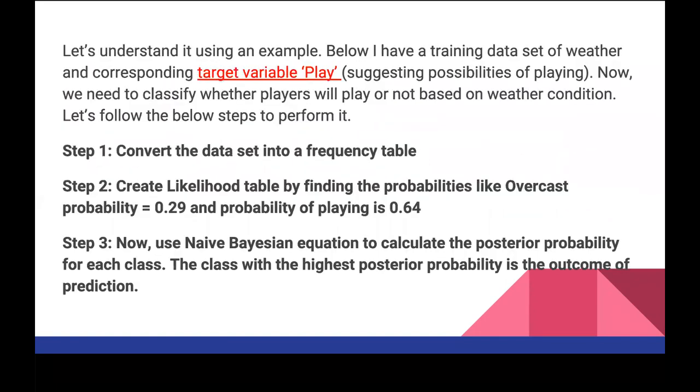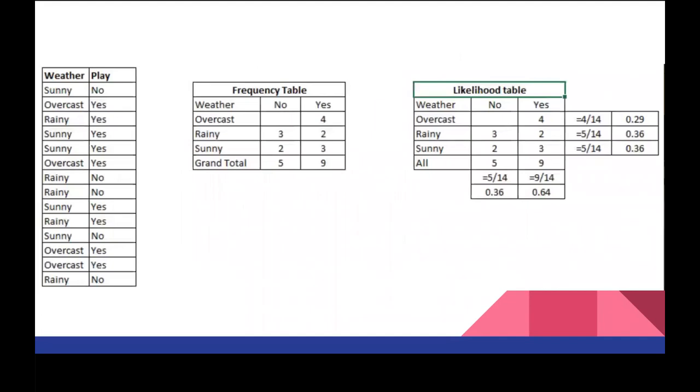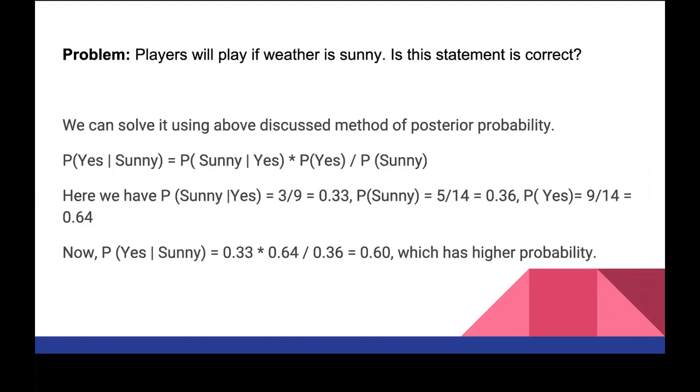So this is what I'm saying: no matter how many times overcast comes in your test, it will always predict yes, because it has never seen no in the training data set. But that is not how real life is. There are some noises and some variation there. So that is where naive Bayes makes that naive mistake: if it is overcast, I will always predict yes. That is the naiveness and the con. Okay.